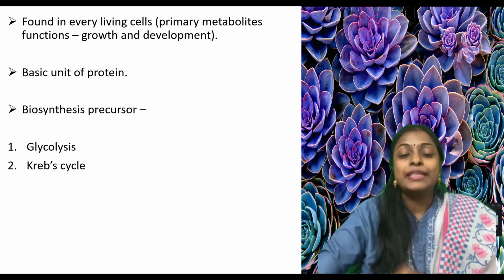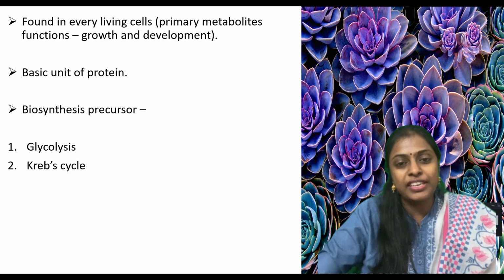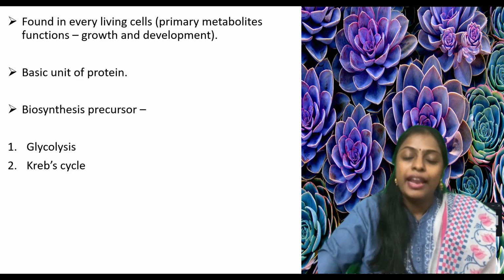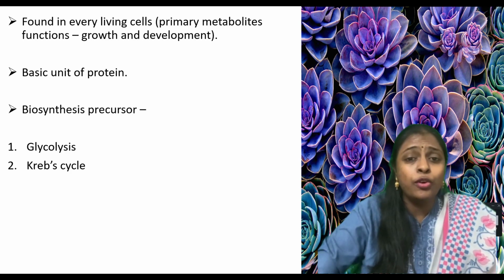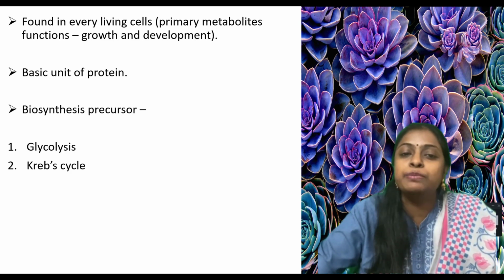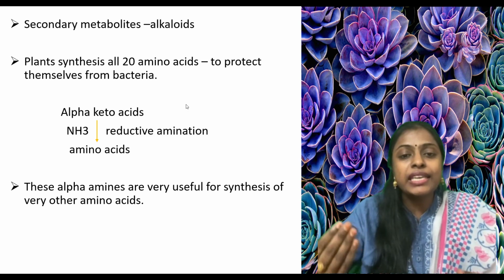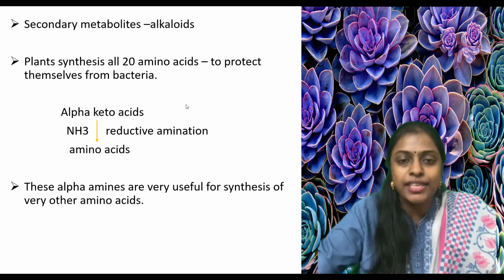Coming back to class, the main biosynthetic precursors for this amino acid pathway are the Krebs cycle and glycolysis. I hope you have heard about this Krebs cycle and glycolysis in your biochemistry also. First, let's see how these amino acids are produced.